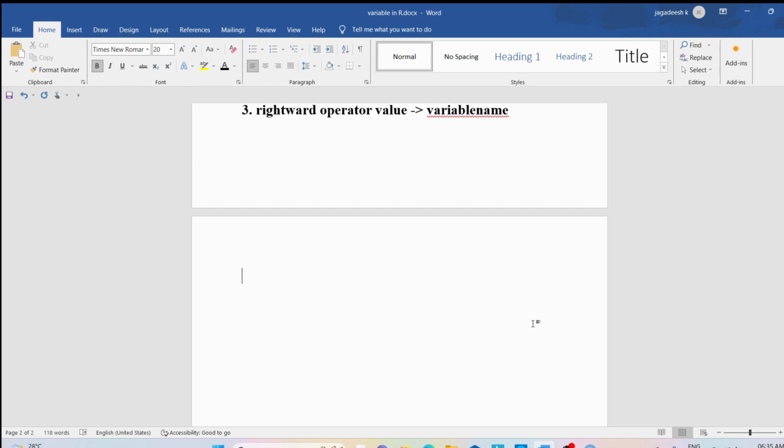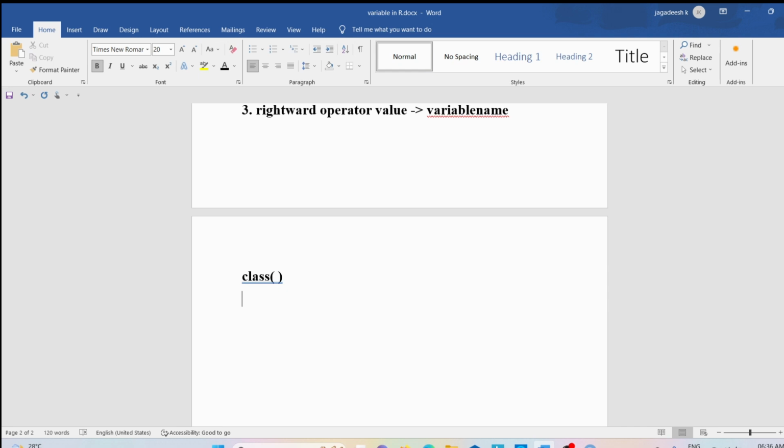So these are the three ways you can assign the value to the variable in R. Now let me discuss a few inbuilt functions related to the variable. The first one is the class function. This function is an inbuilt function. We have two types of functions: one is the inbuilt functions and the other is the user defined functions. If it is an inbuilt function, then the developers have already defined the function. We can just call it and use it for our purpose. If it is a user defined function, we need to define the function and then we need to call it.